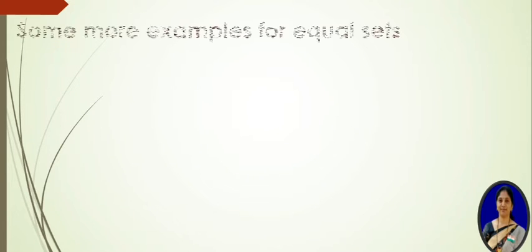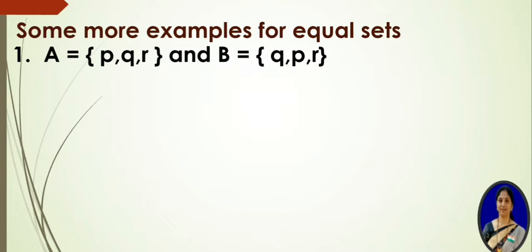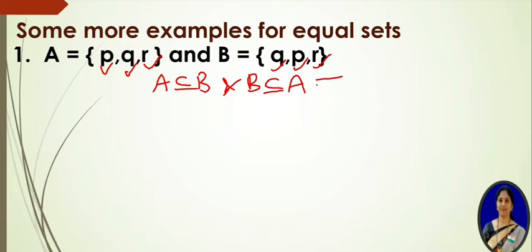Okay, now some more examples for equal sets. Just see here, A is equal to P, Q, R and B is equal to Q, P, R. Observe the sets and the number of elements. In set A, P is there, and in set B also P is there. In set A Q is there, here also Q is there. R is there, R is also here. That means clearly we can say that A is a subset of B and B is also a subset of A here. From this we can say that A is equal to B.